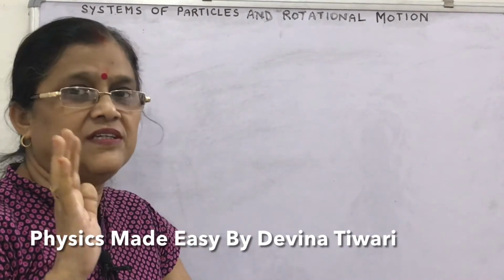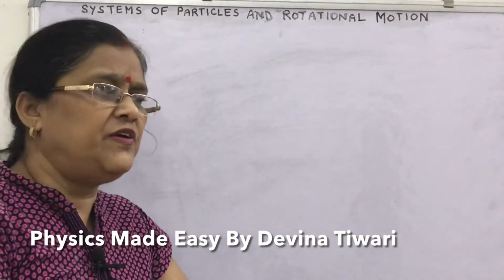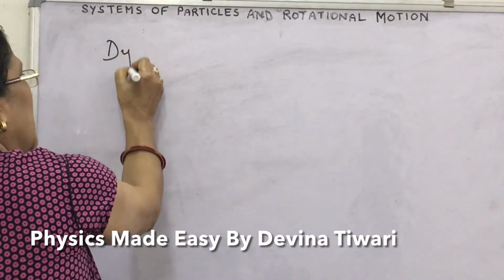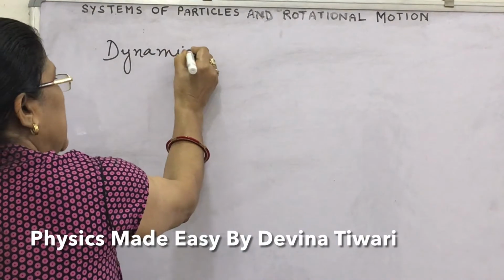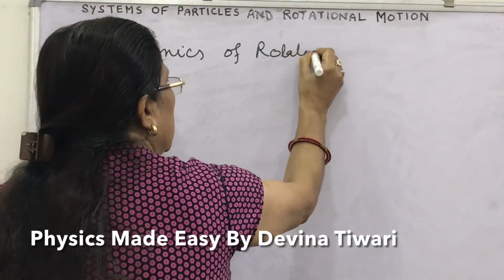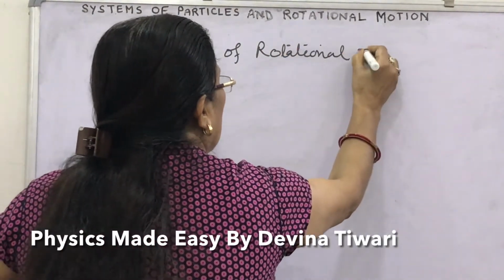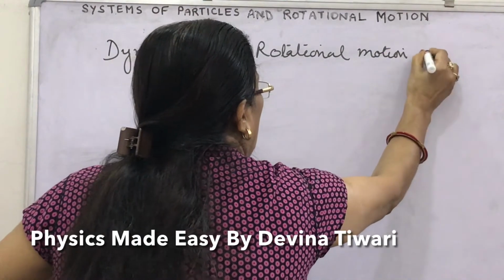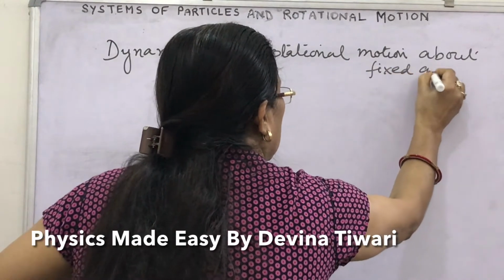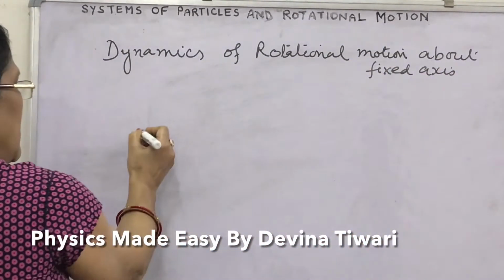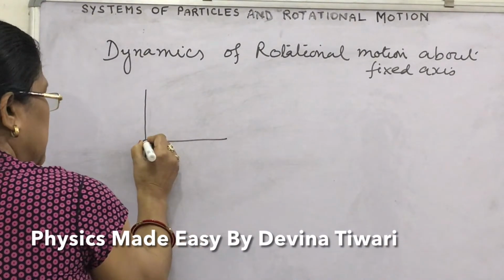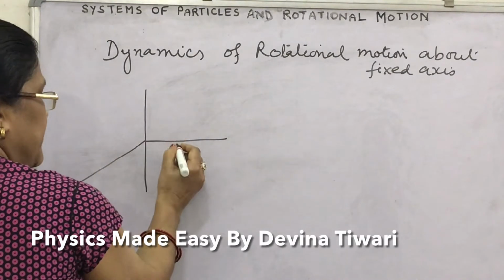How? Let's see. We have seen in previous videos that, before that I am writing what I am going to teach: dynamics of rotational motion about fixed axis. Okay, suppose these are the x, y and z axis.